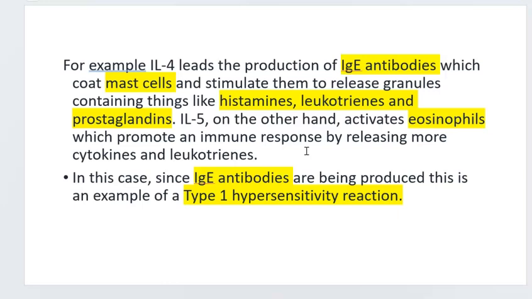Oftentimes, if you are caring for someone with acute asthma reactions, if you were to check a complete blood count, a CBC, would we be surprised if they had high numbers of eosinophils, or eosinophilia? No, because we understand that we're in this immune response, and our eosinophils have been activated. So in the case of asthma, since the IgE antibodies are being produced, this is an example of the type 1 hypersensitivity reaction.